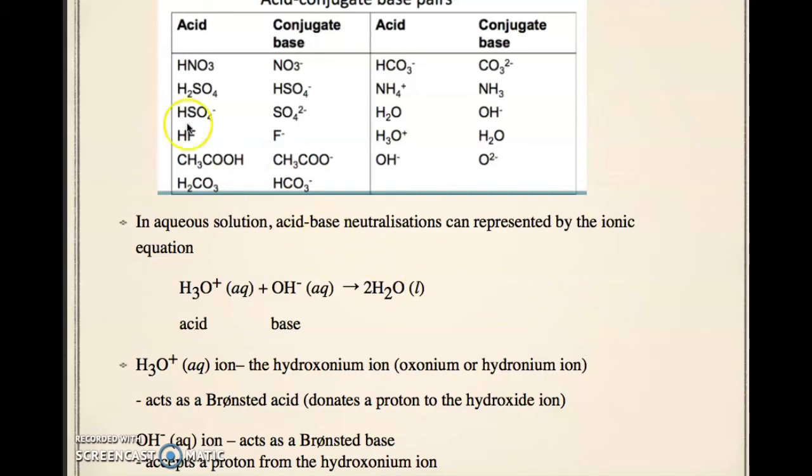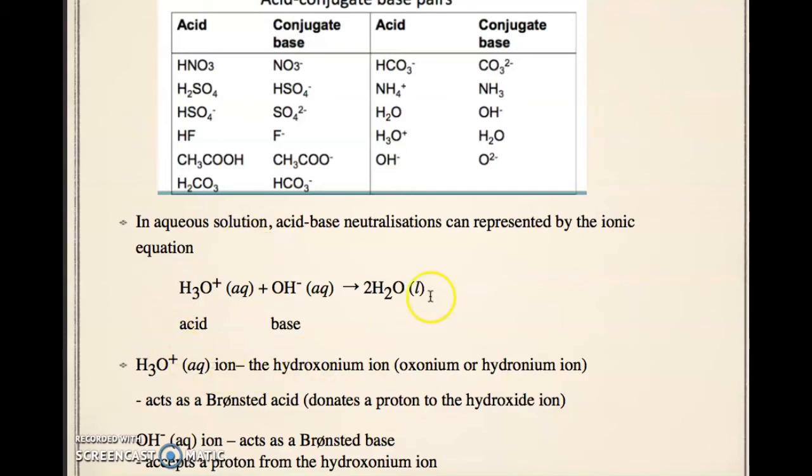This is an example of acid-conjugate base pairs. We look at the acid nitric acid. We know an acid donates a proton, meaning it is missing the hydrogen ion here. So the conjugate base is the nitrate ion. In aqueous solution, acid-base neutralizations can be represented by the ionic equation.